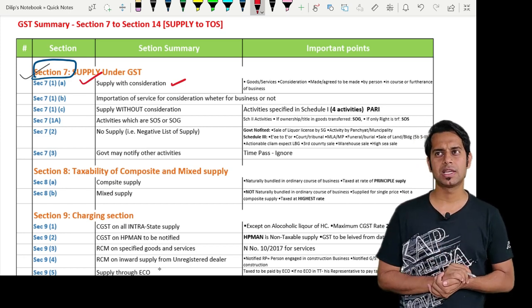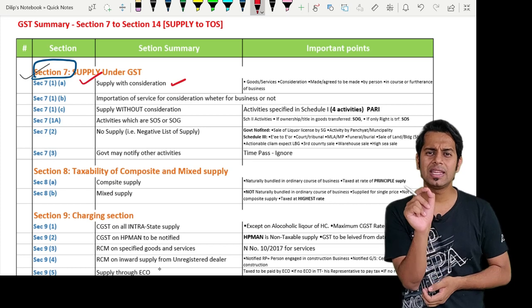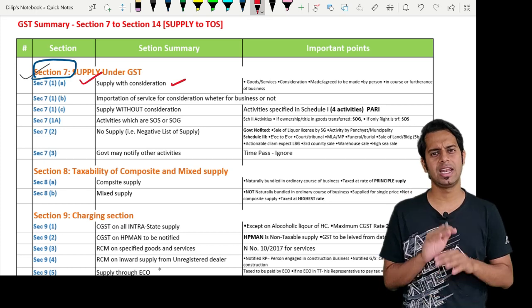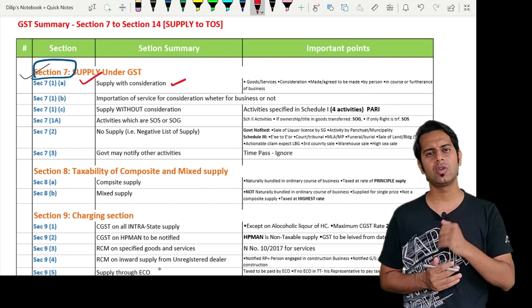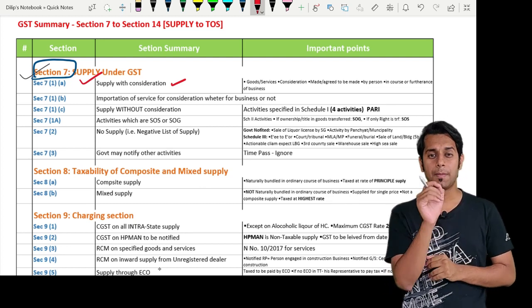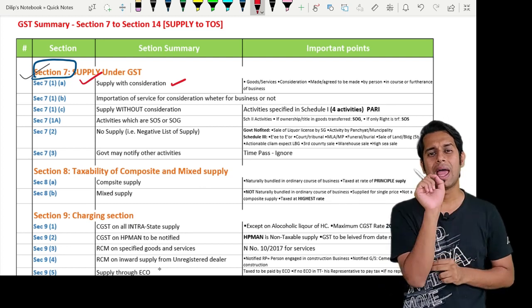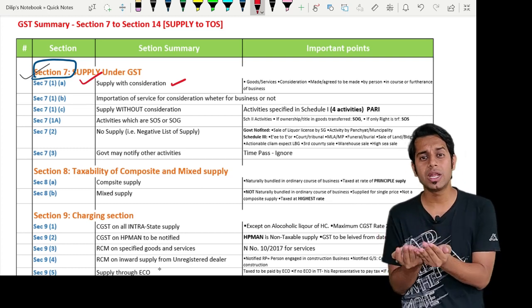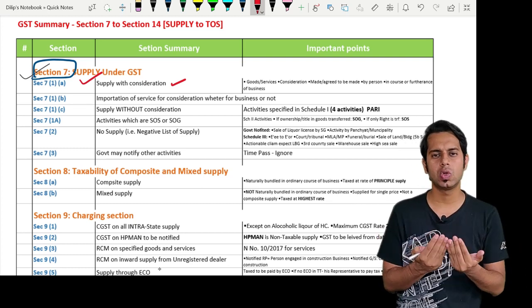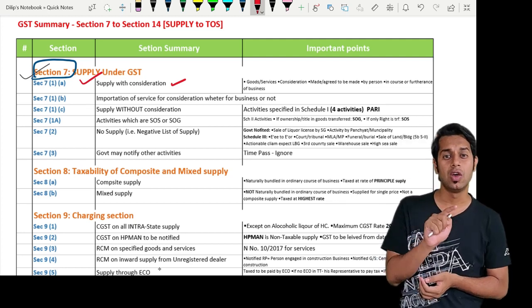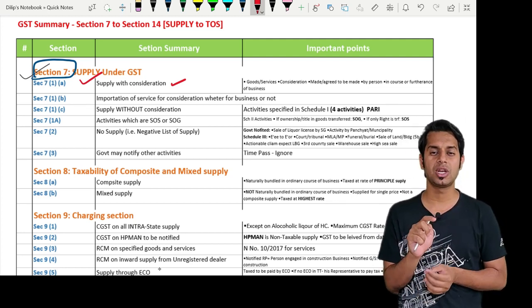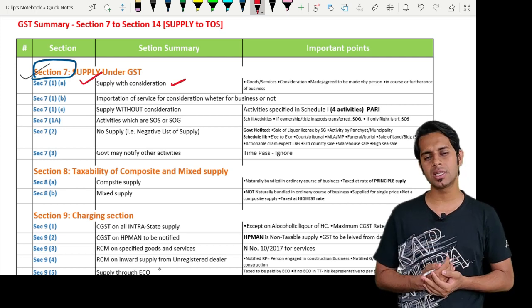Sir, what do you mean by services, sir? Services means anything other than goods, money and securities. Anything which is not goods and money and securities will be treated as services. But services will include activity in relation to use of money or its conversion, from one form to another, from one currency to another currency, from one denomination to another denomination, for which a separate consideration is charged.